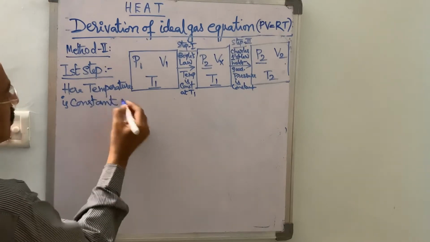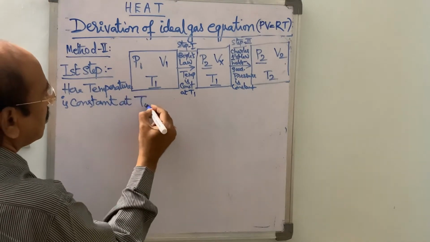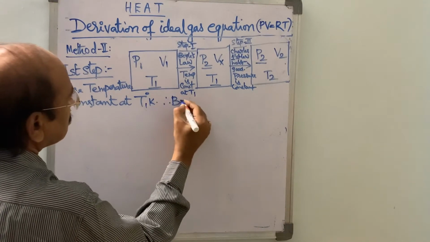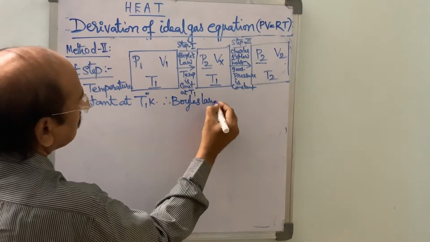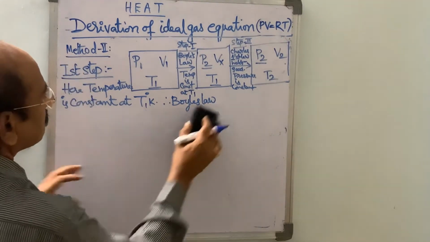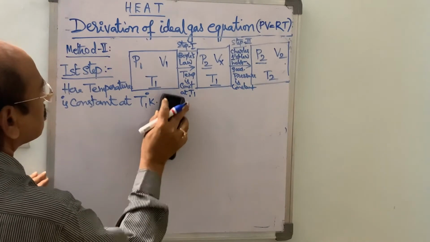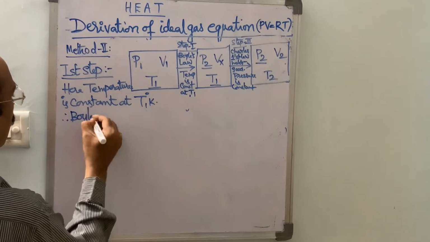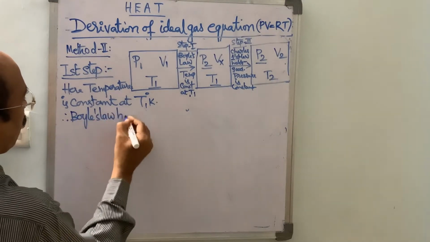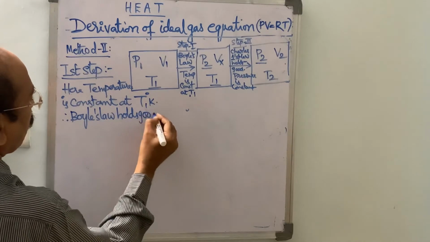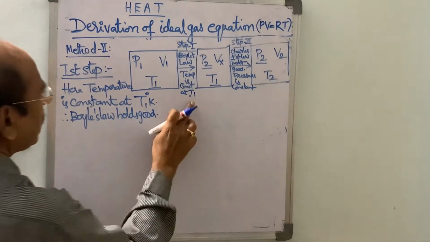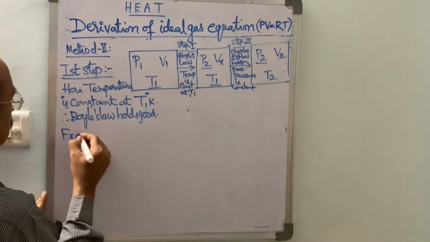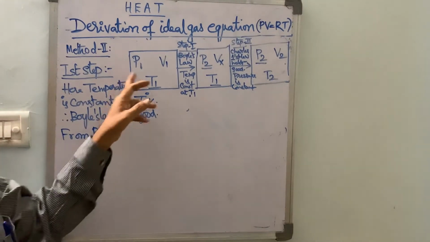Here temperature is constant at T1 degrees Kelvin. Therefore, Boyle's law holds good. Therefore, from Boyle's law, from the first step, we know that P1 V1 is equal to P2 V2.